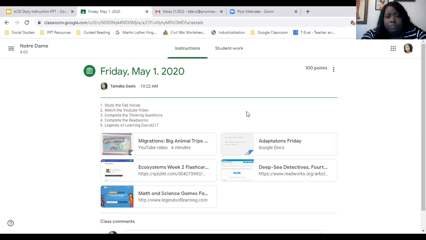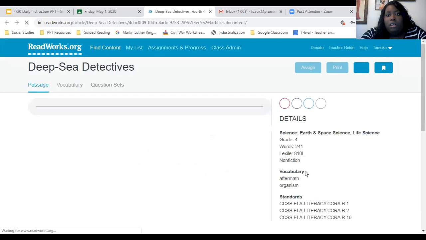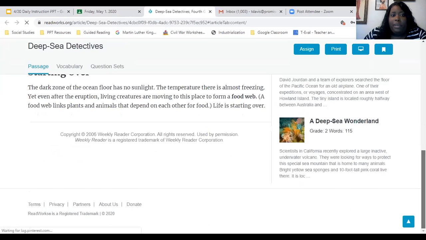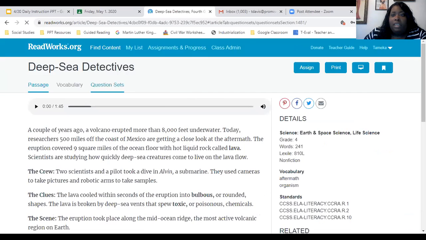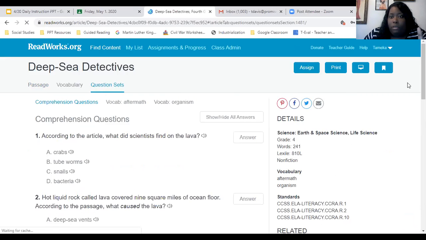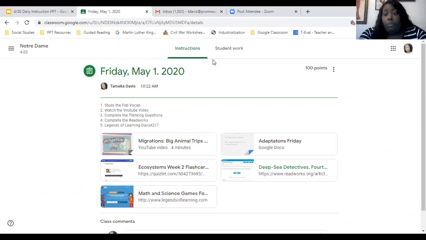And then next is the ReadWorks, and the ReadWorks is Deep Sea Detectives. It's a short passage. It's not really, really long. Once you finish with that, again, I think it's 8 questions. See, it's like a short passage. It's not long, but it's like 8 questions. Answer your questions, 2 written questions, and then at the bottom, there will be a gray submit button. Submit it. And that's 10 points because you have to read and you have to answer questions based off of what you read. From there, go back to the classroom, and then Legends of Learning.